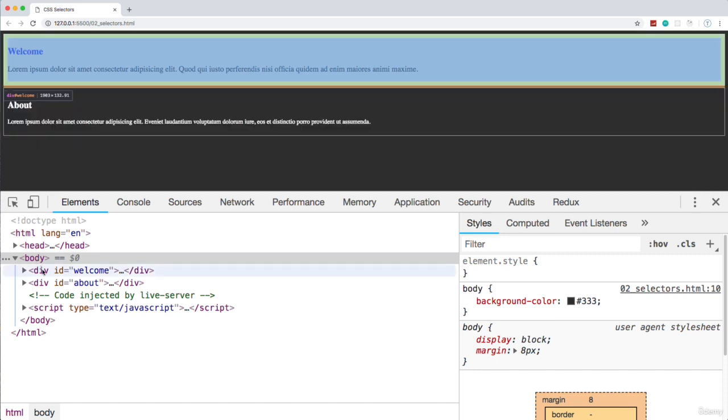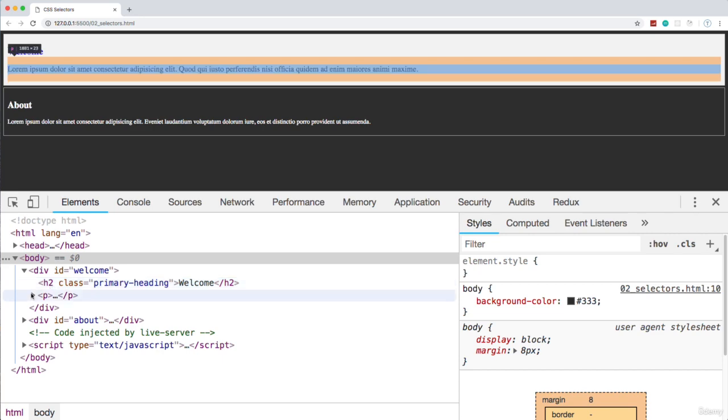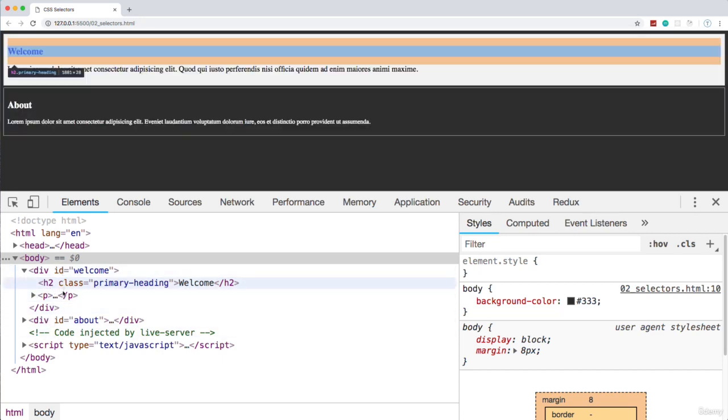Now notice when I hover over something like the body, it actually highlights everything that's in the body. If I hover over the div with the ID of welcome, it hovers over that. Okay, if I uncollapse this and I go over the H2, the paragraph, so whatever I hover over, it's going to highlight in the browser.